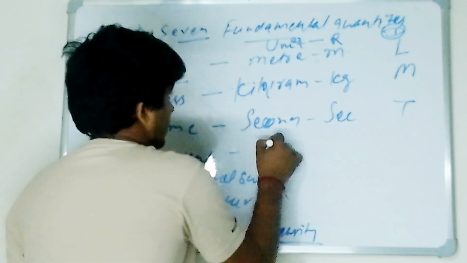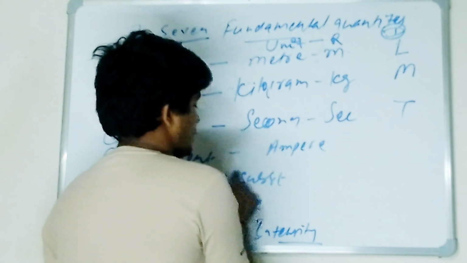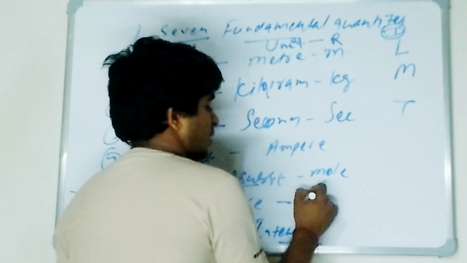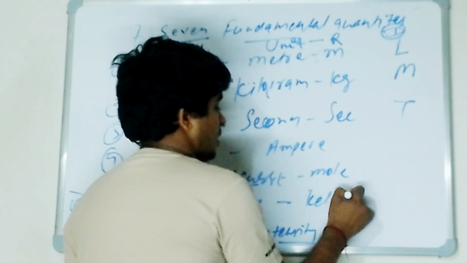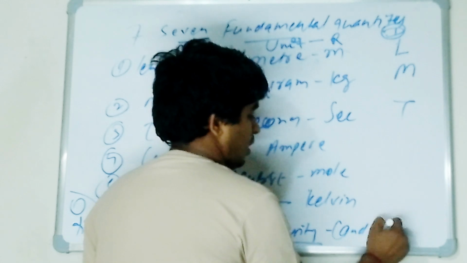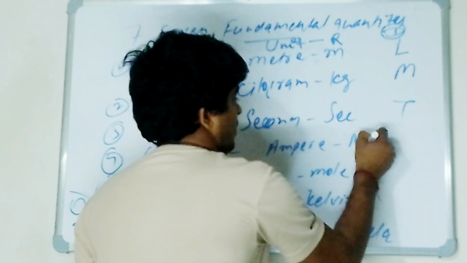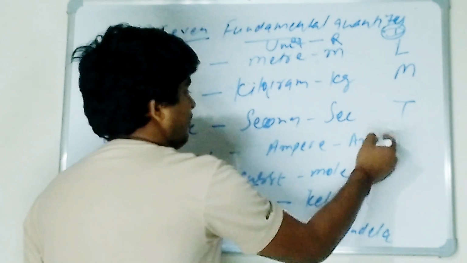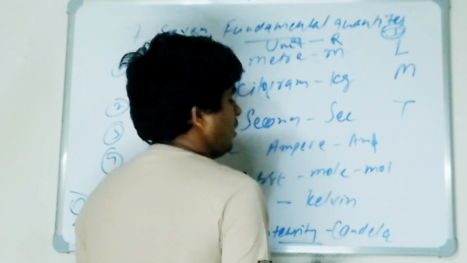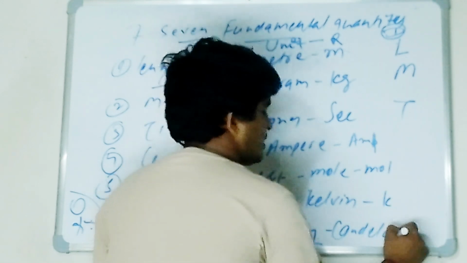For current, the unit is ampere. For amount of substance, the unit is mole. For temperature, the unit is Kelvin. And for luminous intensity we use candela. The symbols are: ampere is A, mole is mol, Kelvin is K, and candela is cd.